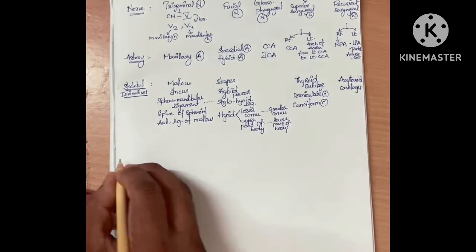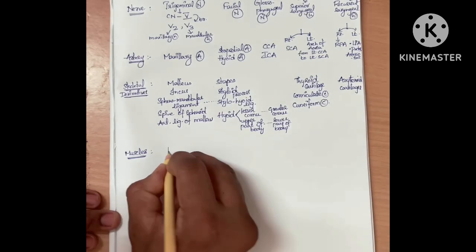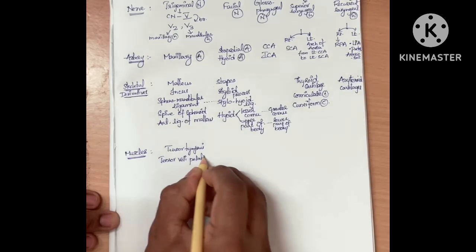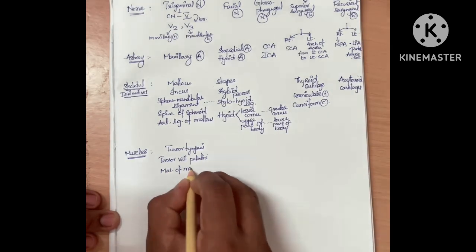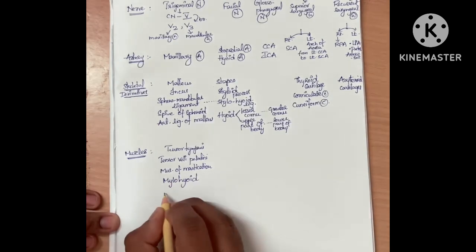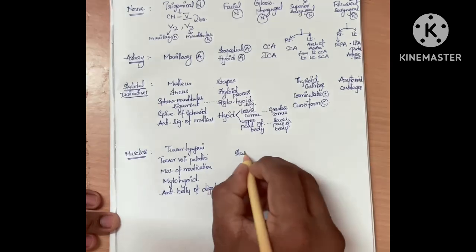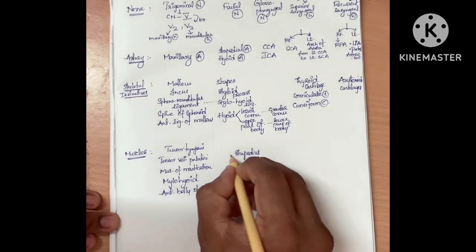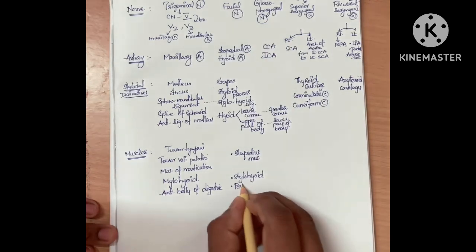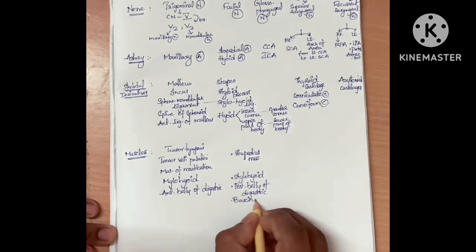Now, muscle derivatives. First arch gives rise to tensor tympani, tensor veli palatini, muscles of mastication, mylohyoid muscle, anterior belly of digastric. From the second arch, there arises stapedius muscle, stylohyoid muscle, posterior belly of digastric, buccinator muscle and platysma.